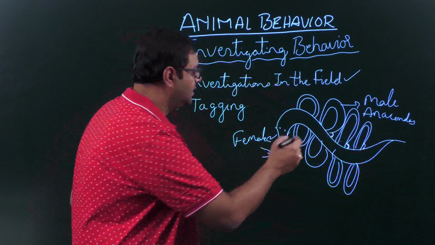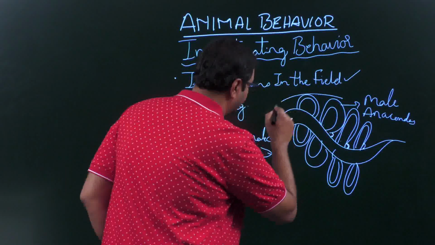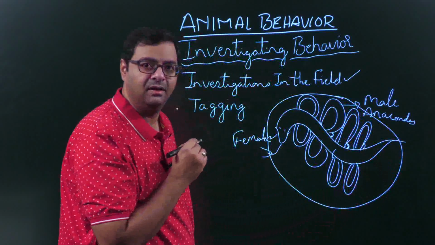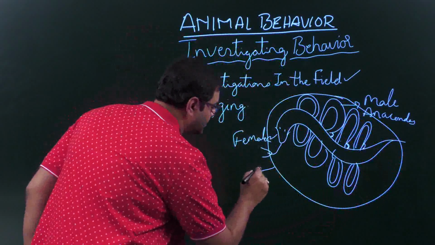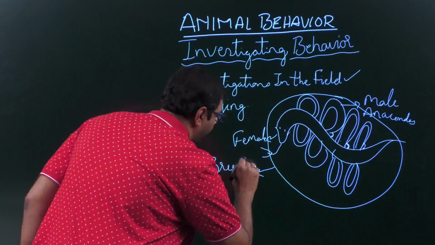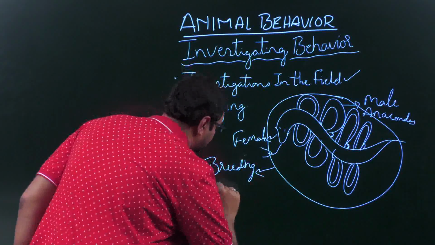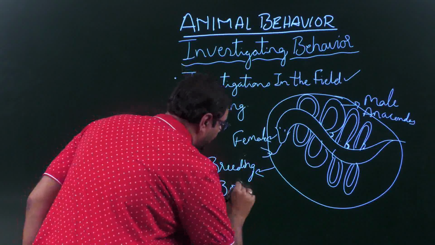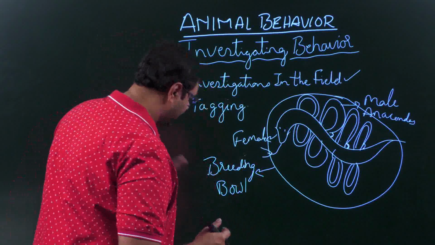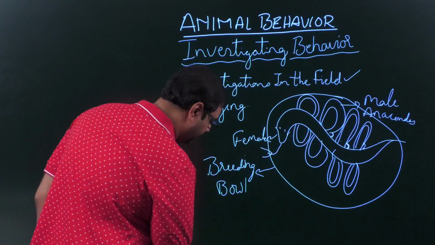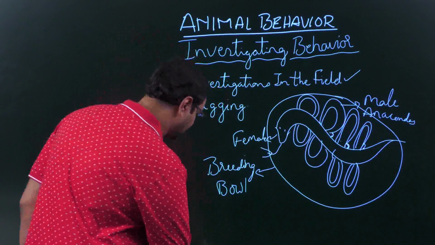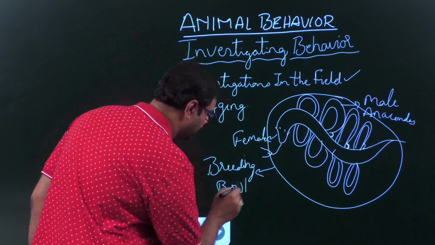This entire thing of males wrapping around a female is called a breeding ball. I can also say it's not a bowl, it is a ball, a breeding ball. Breeding ball is more specific.